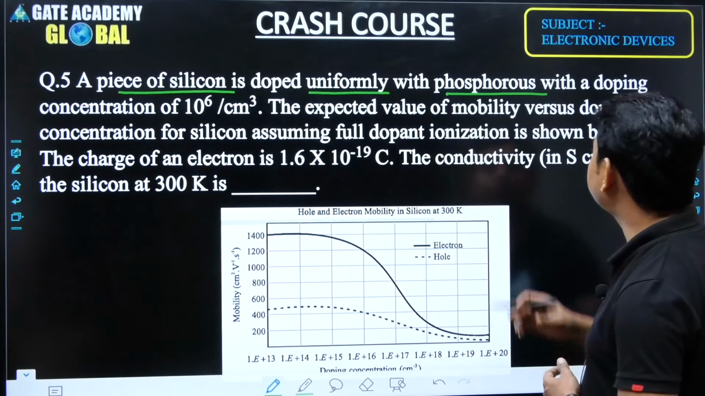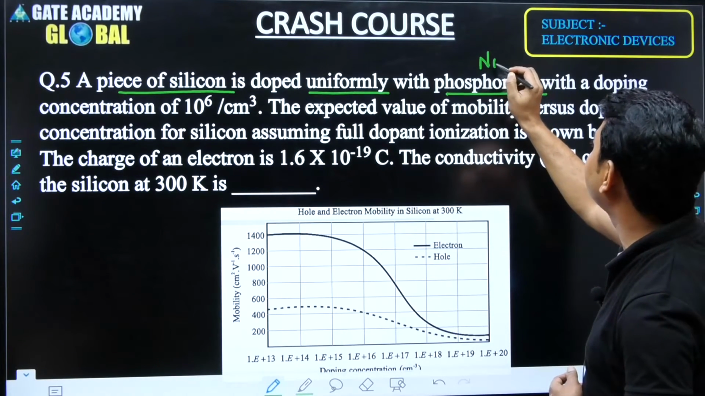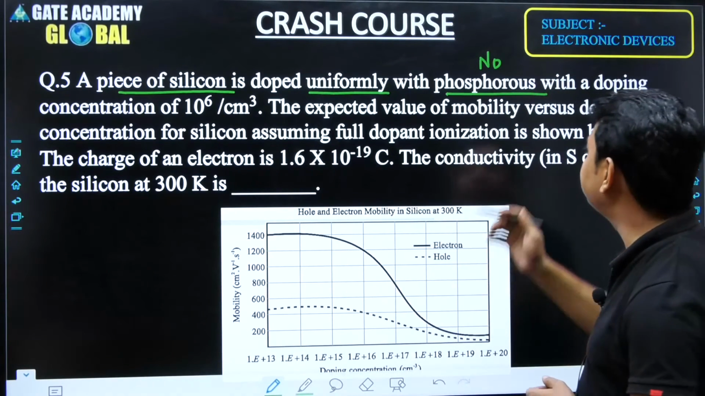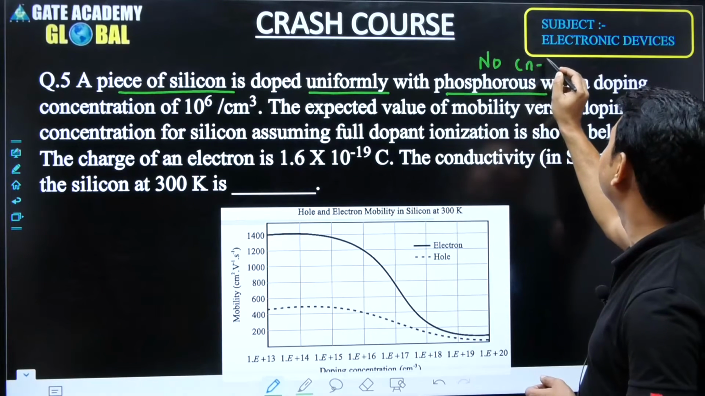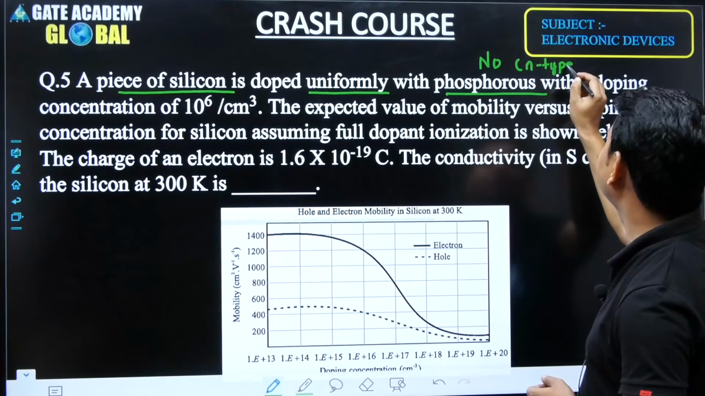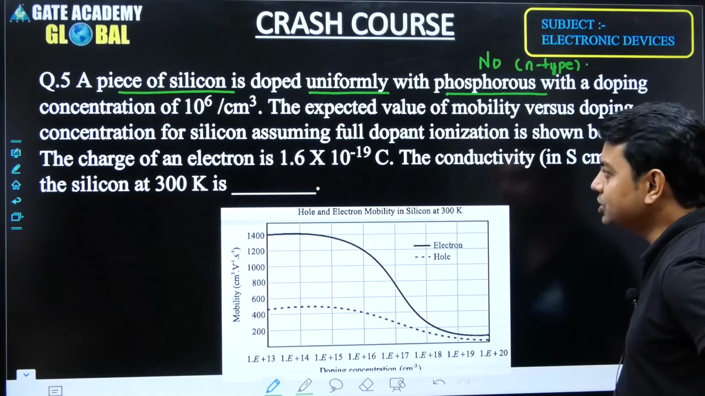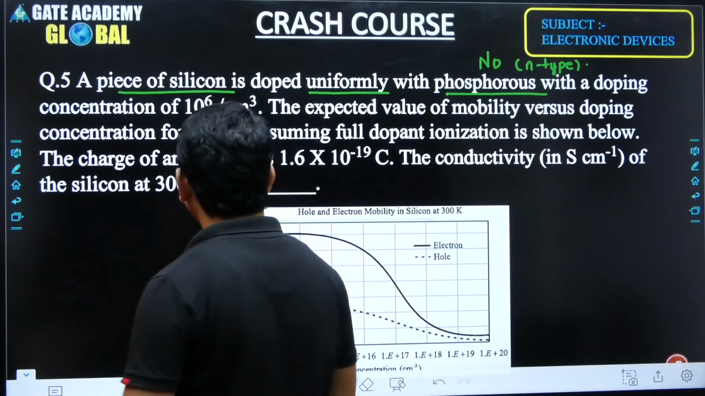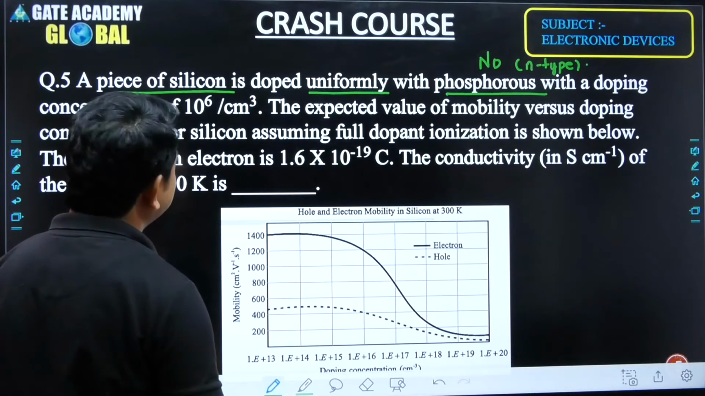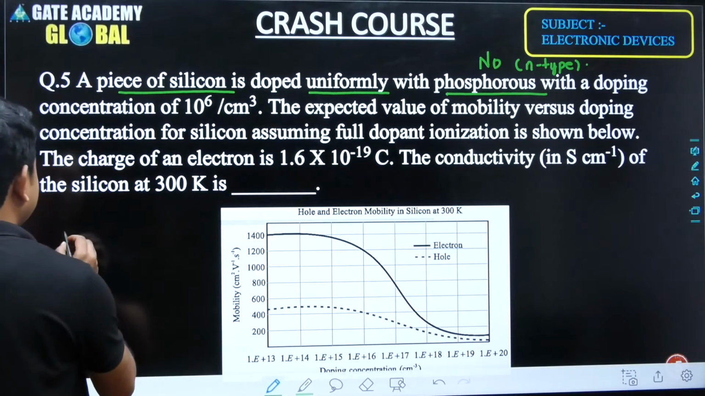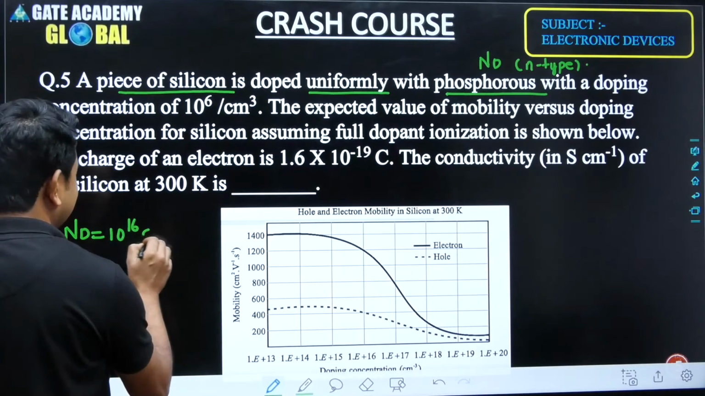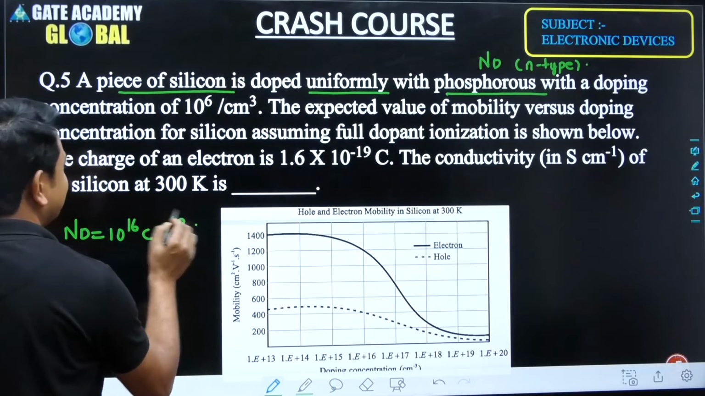Phosphorus is a donor atom, and the resultant semiconductor will become an N-type semiconductor. I just write here, the semiconductor will become an N-type semiconductor with a doping concentration of 10 to the power 16 per centimeter cube. So if the doping concentration is 10 to the power 16 per centimeter cube, we take that ND will become 10 to the power 16, and the unit is per centimeter cube.